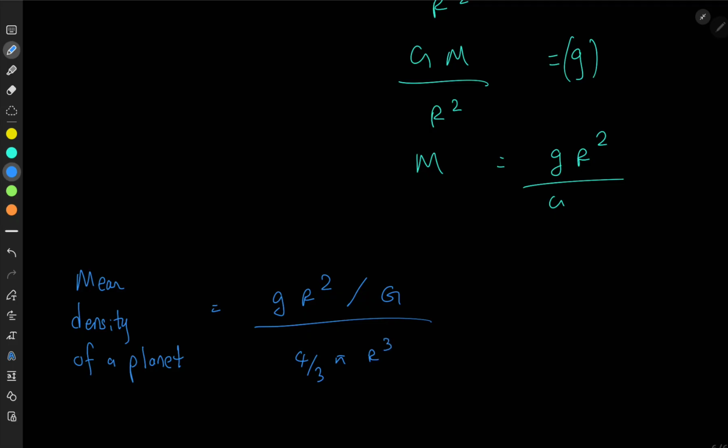You know the mass is not actually uniformly distributed, but you're assuming that, right? But if you take the mean density of a planet, you just take the overall mass and divide by the overall volume, which is 4/3 πr³. Then there's not a big issue, because you're taking the mean density of a planet. If you simplify this, you get 3g over 4πGr.